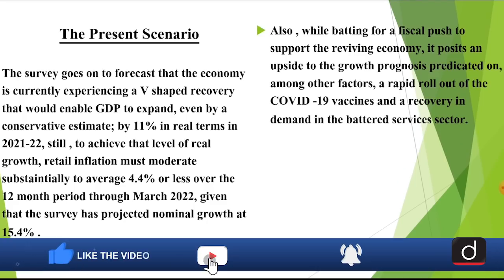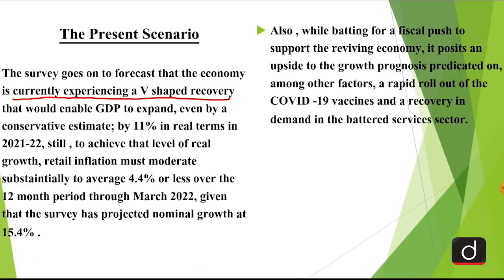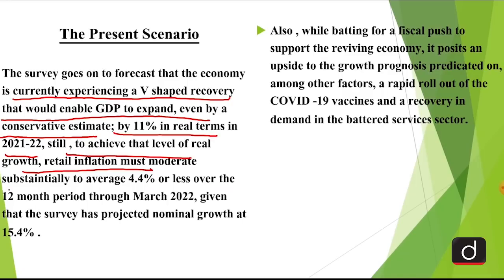The survey goes on to forecast that the economy is currently experiencing a V-shaped recovery that would enable GDP to expand, even by a conservative estimate, by 11% in real terms in 21-22. Still, to achieve that level of real growth, retail inflation must moderate substantially to average 4.4% or less over the 12-month period through March 2022, given that the survey has projected nominal growth at around 15.4%.